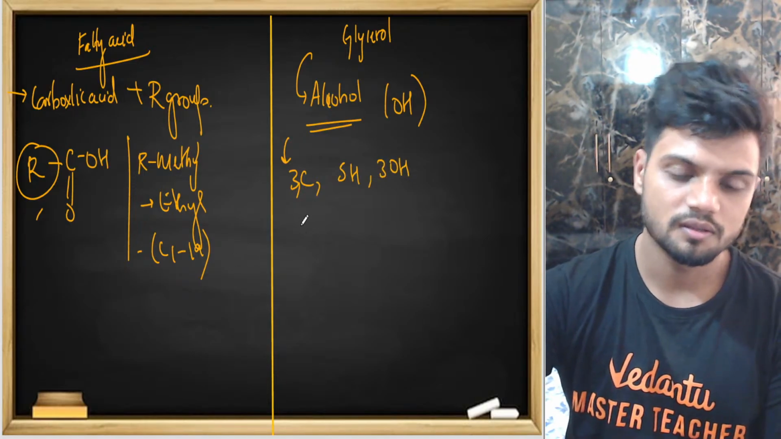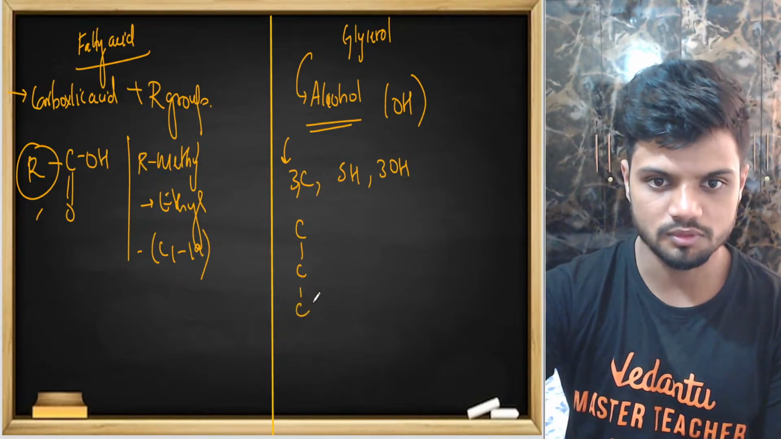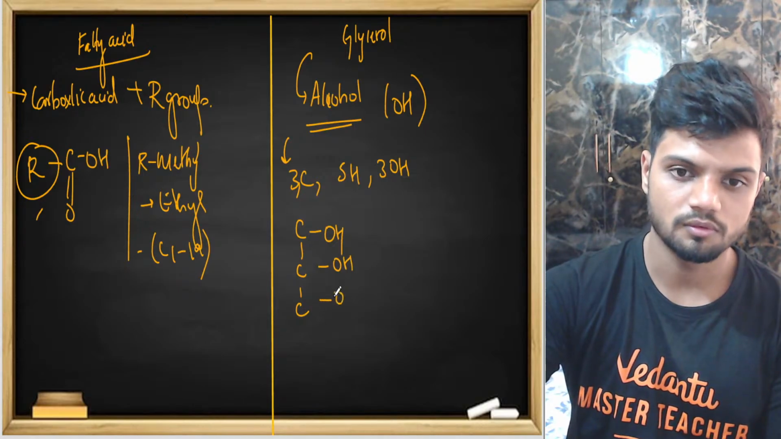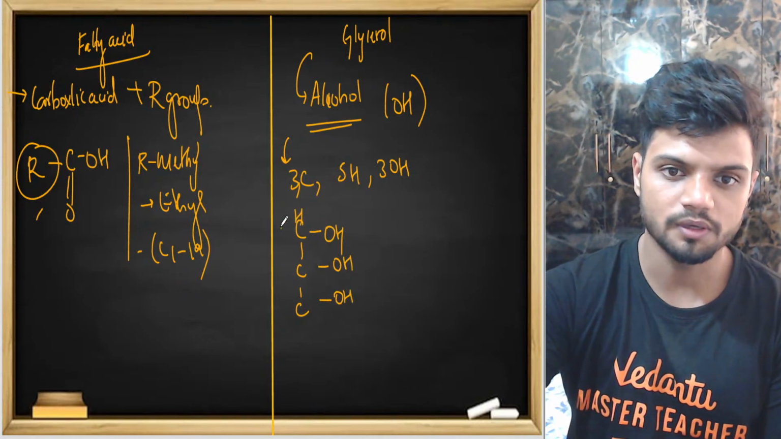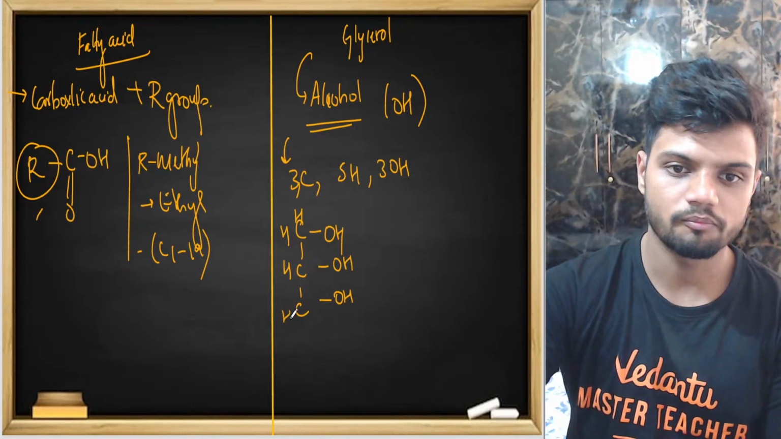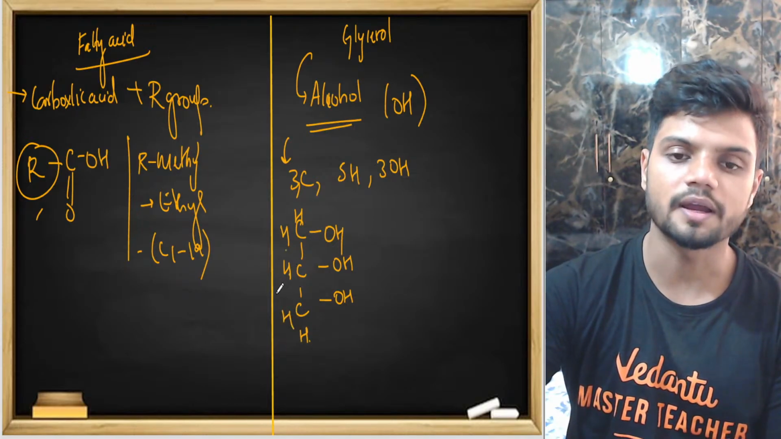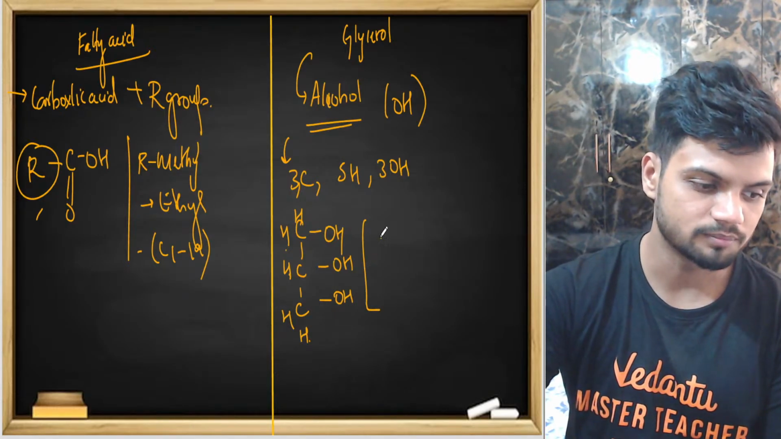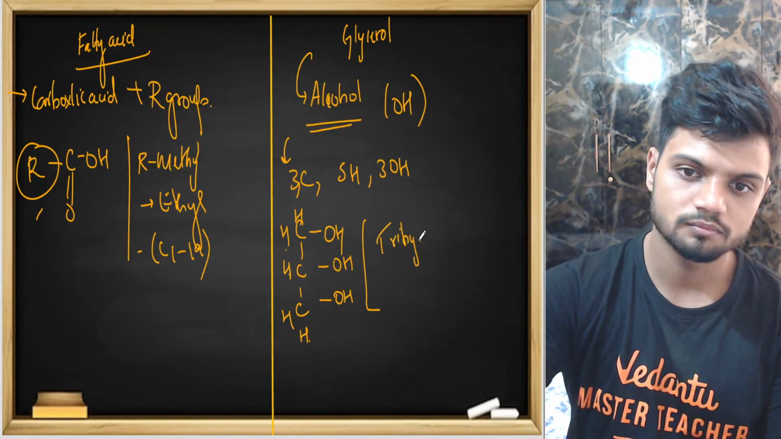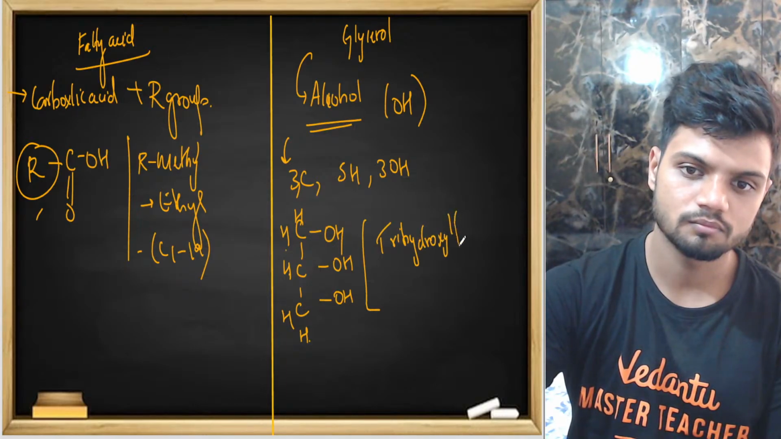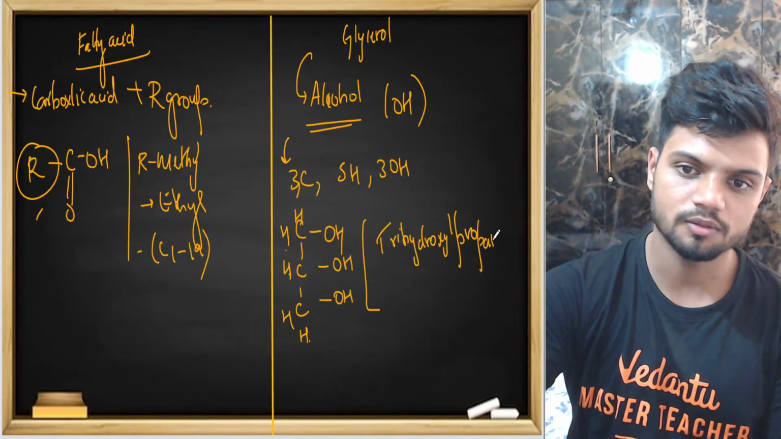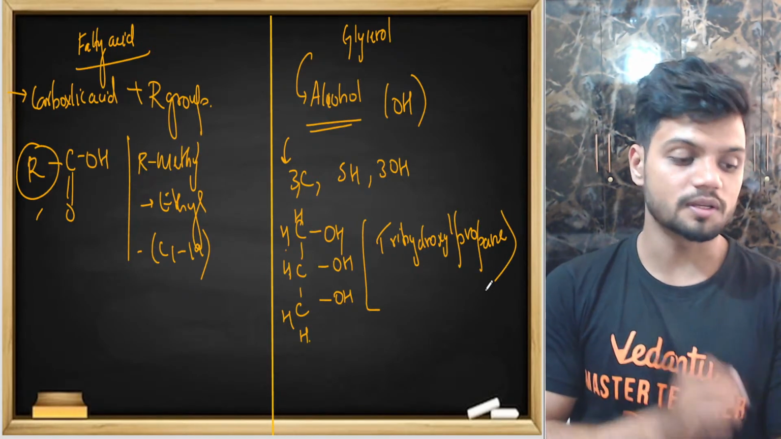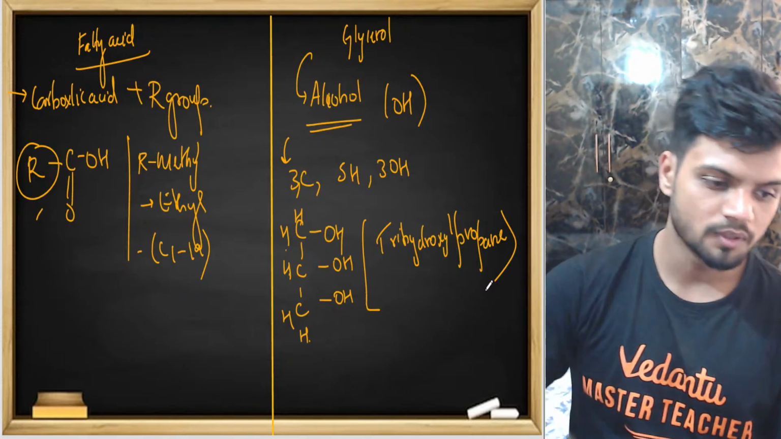That is, 3 carbon, 3 OH, and 5 hydrogen. One here, one here: 1, 2, 3, 4, 5 hydrogen. The other name for your glycerol is trihydroxypropane. This is your glycerol.